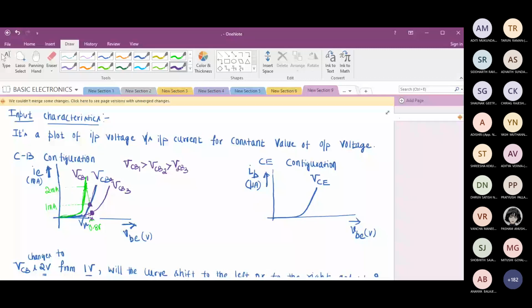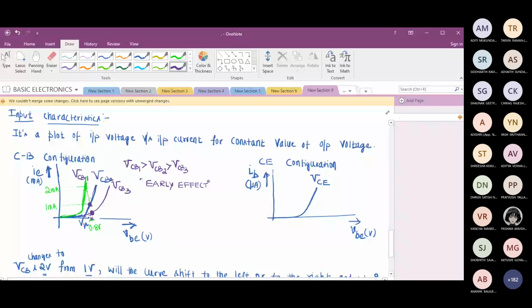So this phenomenon is called early effect. You can just make a note. This phenomenon is known as early effect. So what is early effect? Basically, early effect is depending on the reverse bias voltage, the current will shoot up early, right?